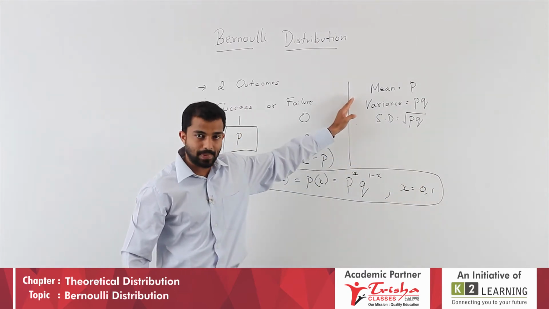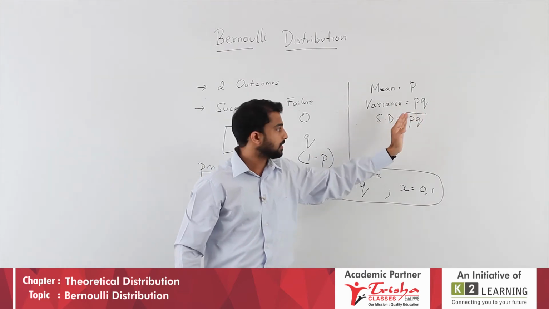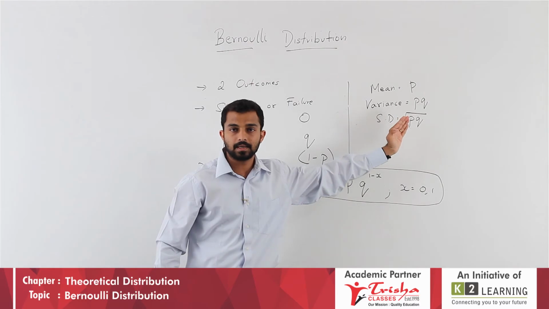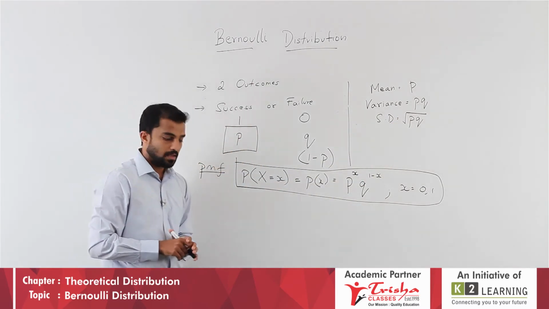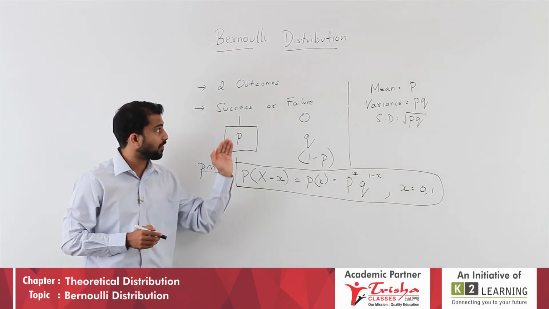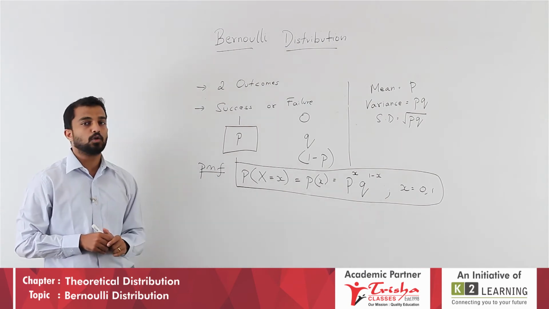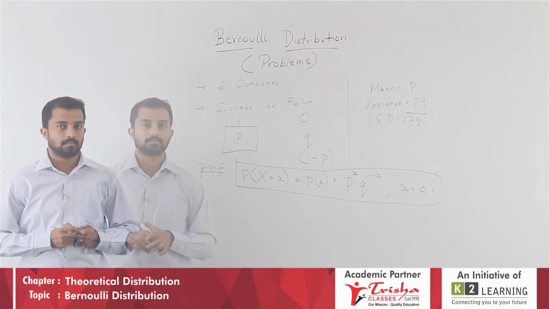Mean is the only parameter p. Variance is nothing but p into q. Standard deviation is equal to square root p q. Now based on this entire concept, students, you will at least get a 1 mark question from this chapter for the exam. Let us see 1 or 2 sums based on Bernoulli distribution.